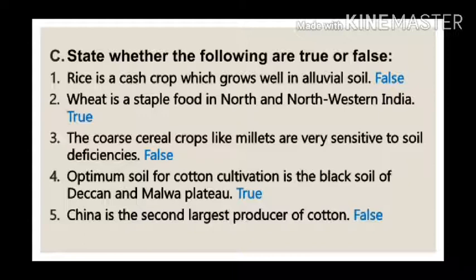If you read properly, you will see that the first half of the sentence says rice is a cash crop, which is a false statement. Rice is not a cash crop, it is a food crop. This makes the statement a false statement.